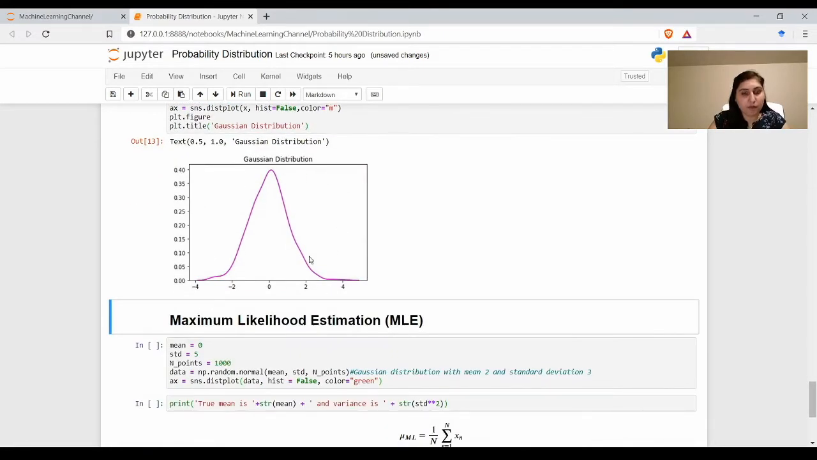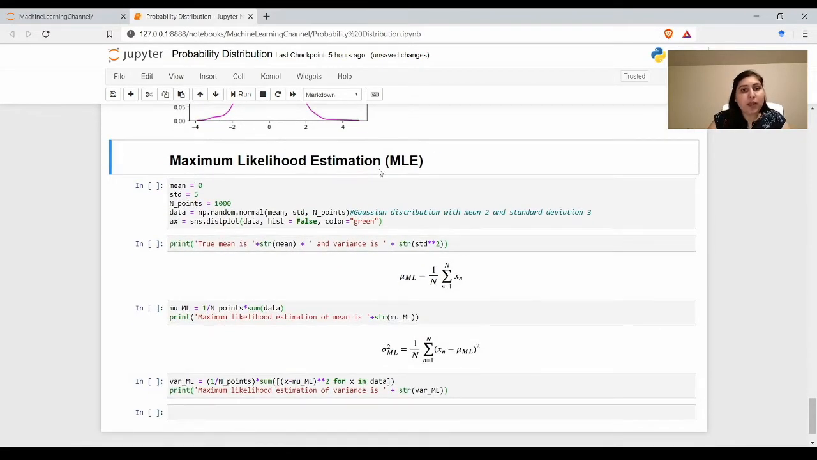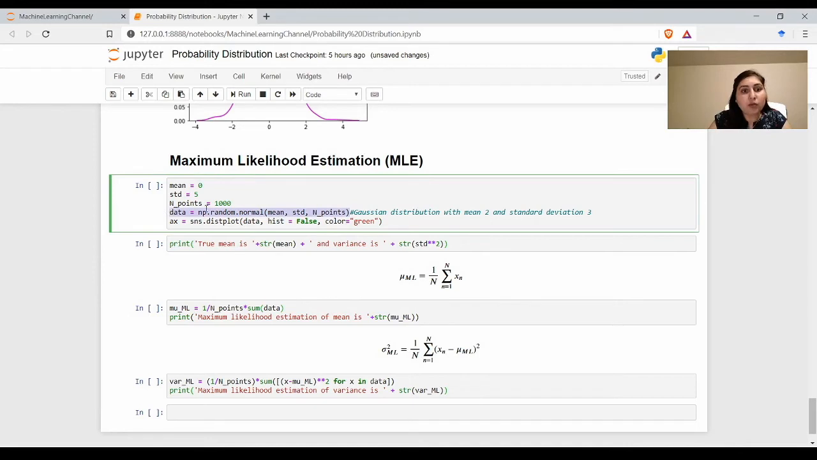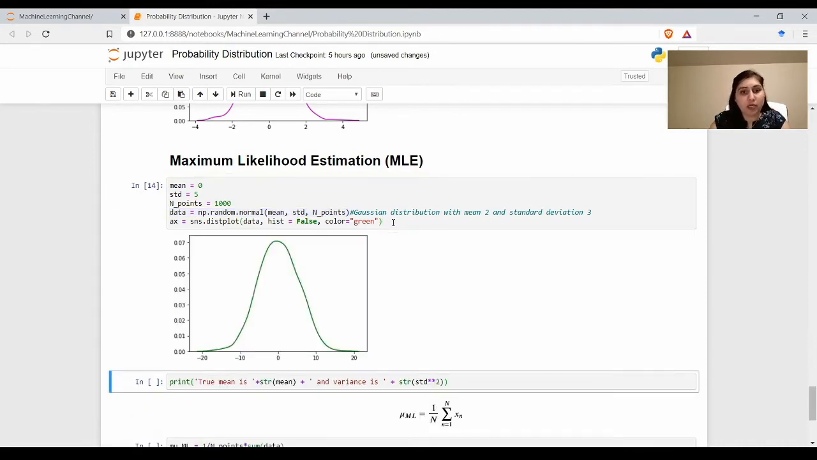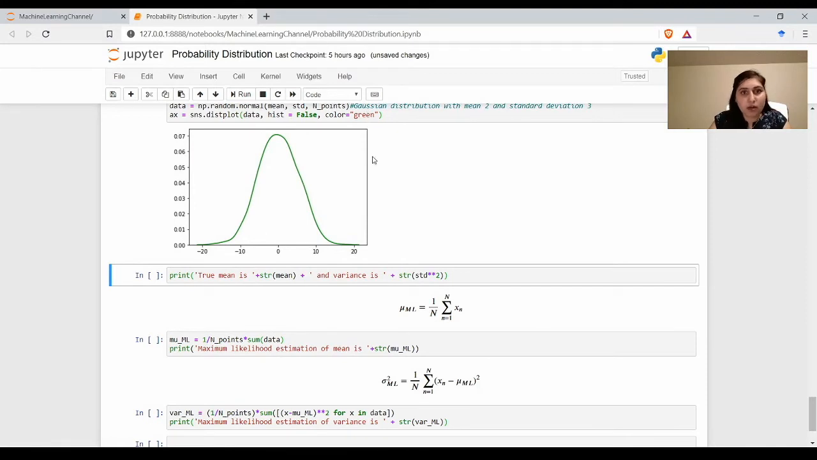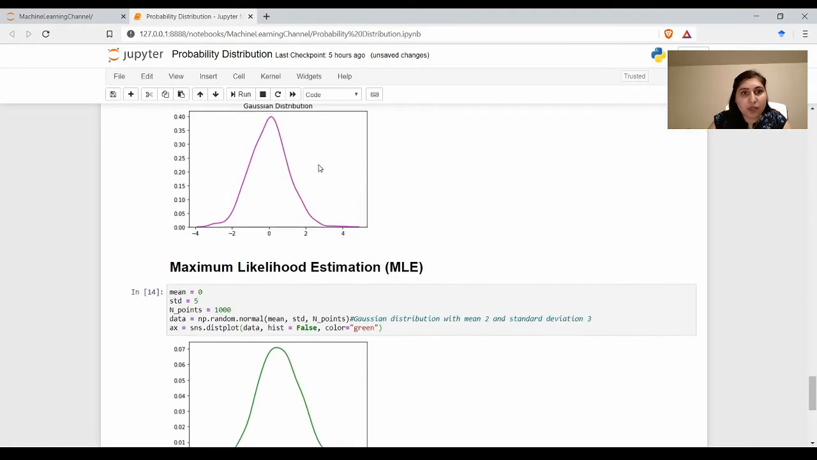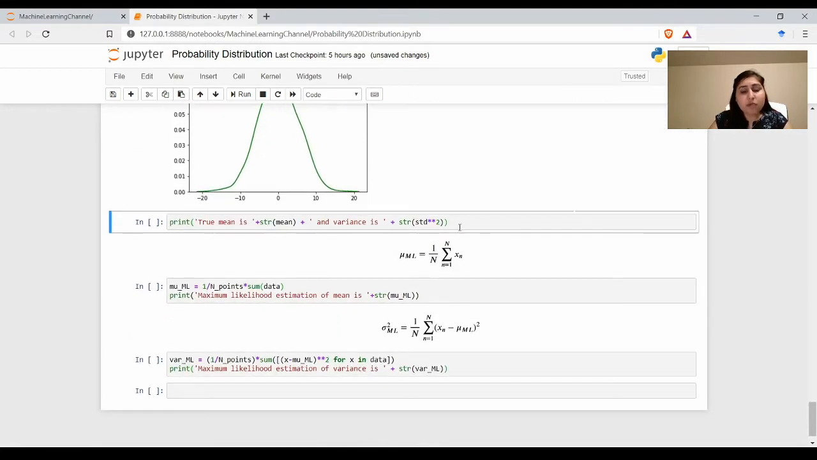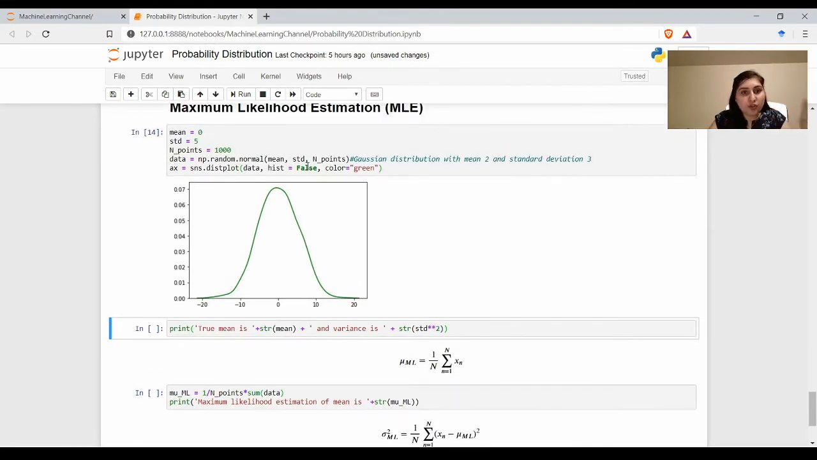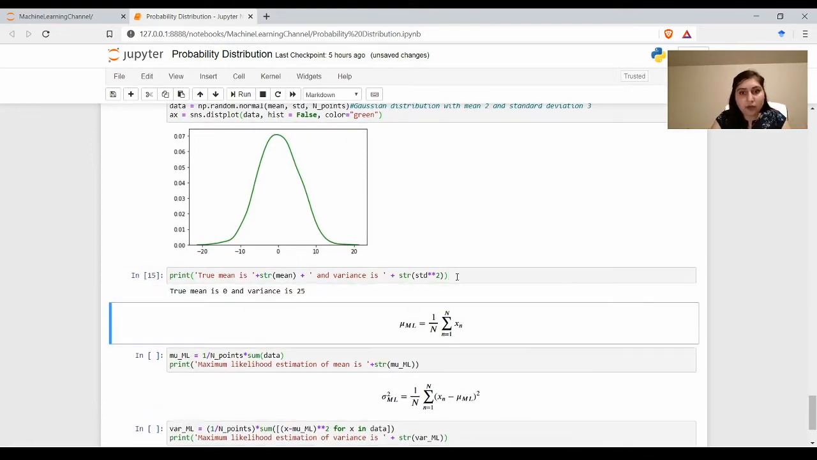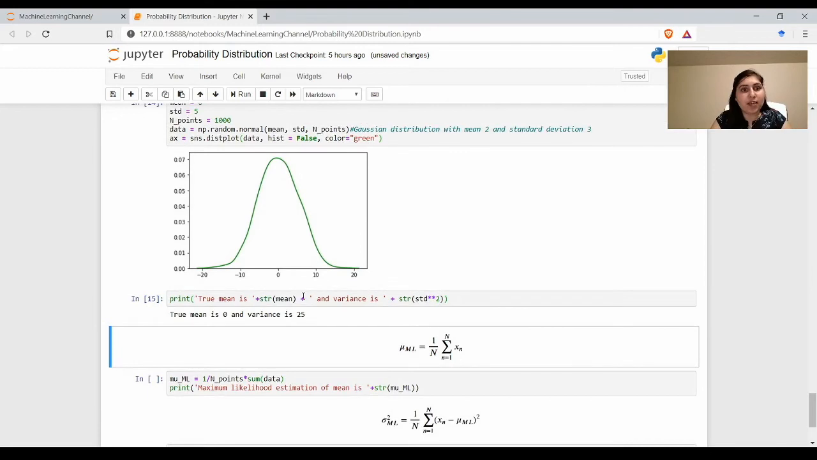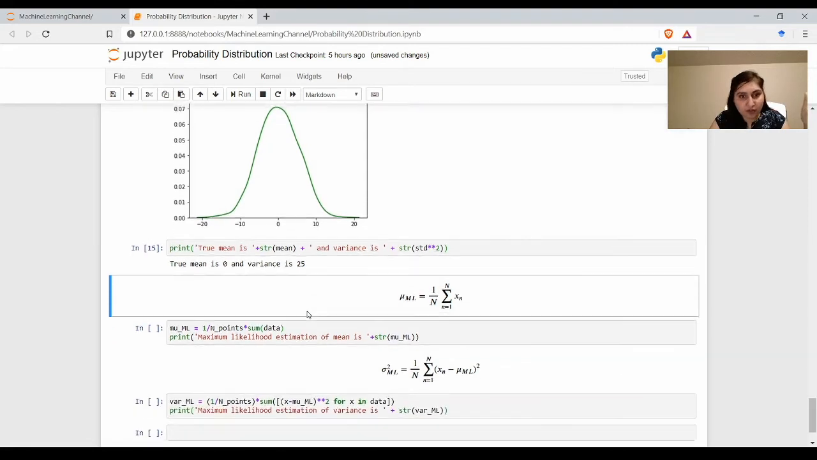Our next topic is maximum likelihood estimation of the parameters of a Gaussian distribution. Let us suppose we want to sample 1000 random points from a normal or Gaussian distribution with mean 0 and standard deviation 5. We can plot that Gaussian distribution with green color. We can also change this color; as I was using magenta before, now I'm using green. Because I know the mean and standard deviation of this Gaussian distribution, I can also compute the variance, which is 25, because the standard deviation is 5 and variance is the square of the standard deviation. So the true mean is 0 and variance is 25.